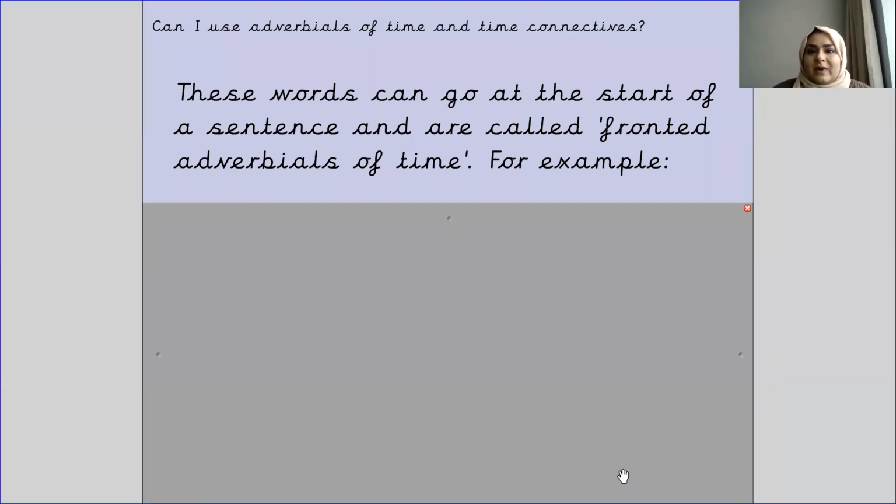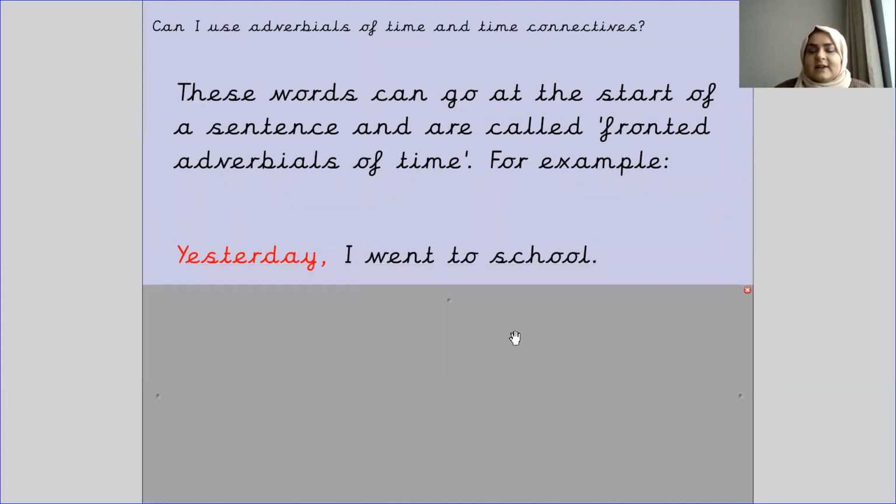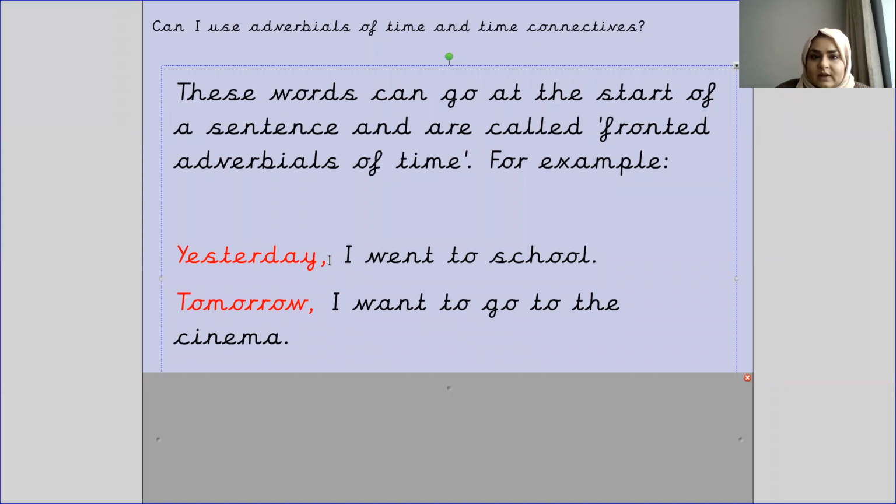These words can go at the start of a sentence and are called fronted adverbials of time. Okay, so for example, these are the words that will go at the start of a sentence. Okay, so yesterday I went to school. Tomorrow I want to go to the cinema. And I want you to notice how there has been a comma used here.